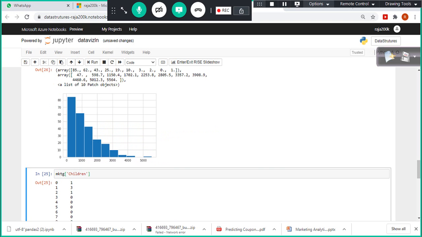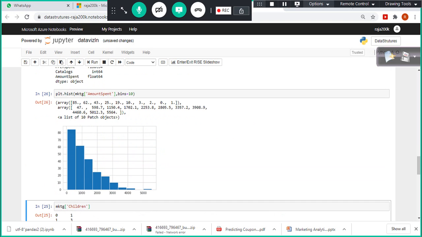Look here, this is a bin, right? So what does it say? When I look at the histogram, what does it say? Can someone tell me? The previous batch members are also here. Can someone tell me what kind of insight you can get here?